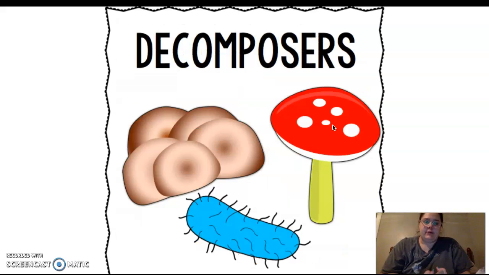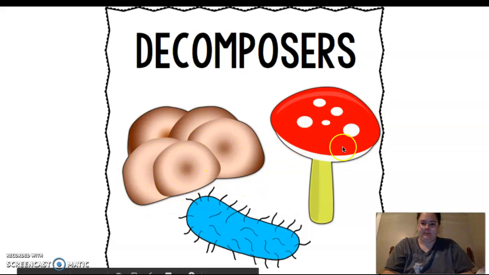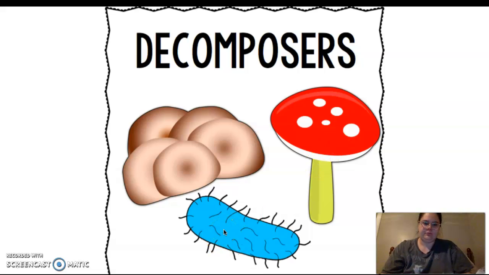Now, decomposers, I always taught my students D for decomposers, D for dead. So decomposers feed on dead or dying, decaying things in the earth. So for example, this is a type of fungus. This is a mushroom, and this is some type of really small bacteria. Worms are another example of decomposers. They feed on the soil, which is made up of dead plants, dead leaves, stuff like that.